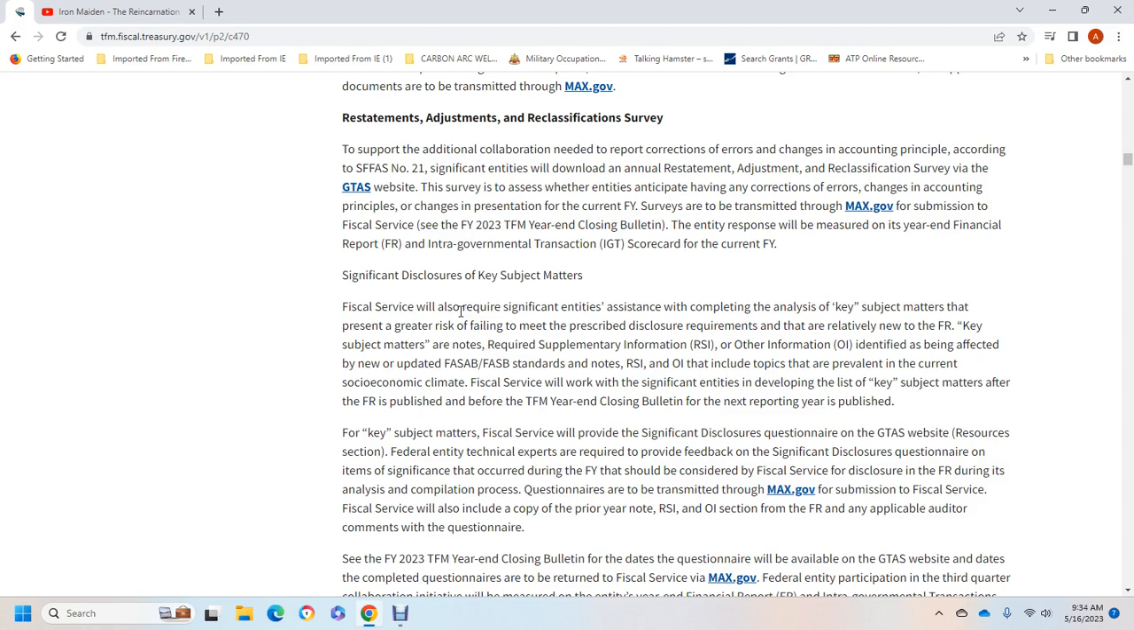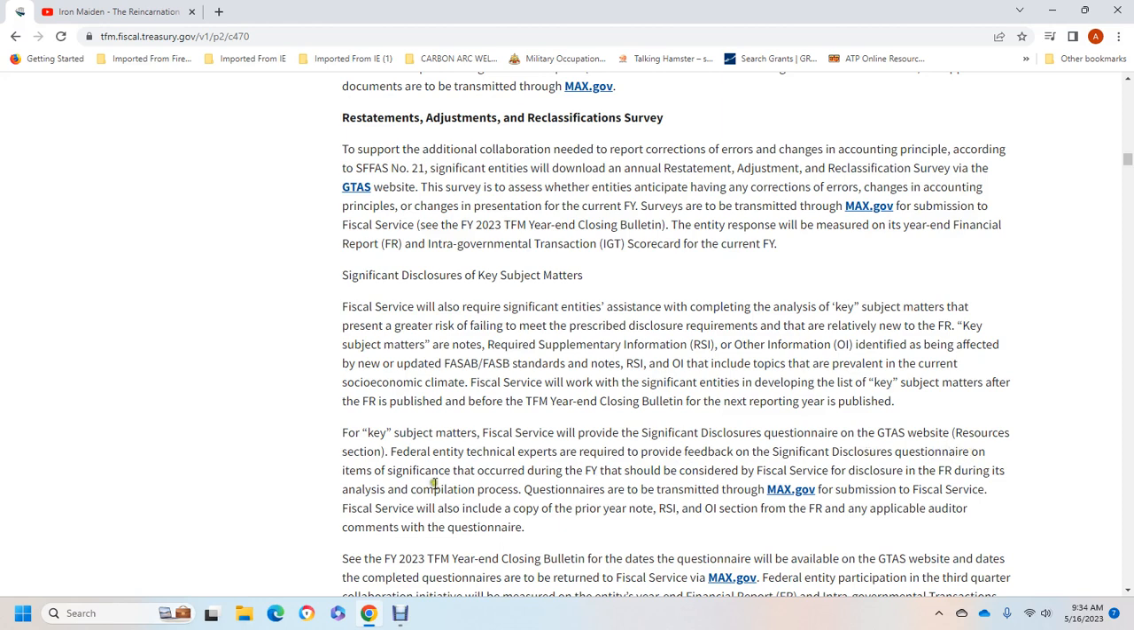Fiscal year services will work with the significant entity to develop the list of key subject matters after the financial report is filed, before the Treasury Financial Manual year-end closing bulletin for the next reporting year is published. For the key subject matters, fiscal year services will provide a significant disclosure questionnaire on the Government-wide Treasury Account Symbol website. Federal entity technical experts are required to provide feedback.